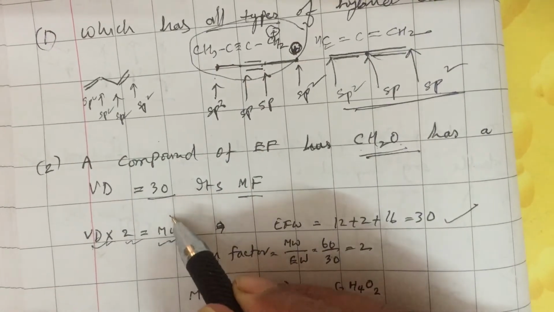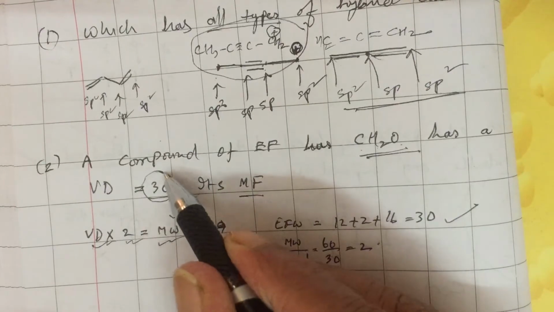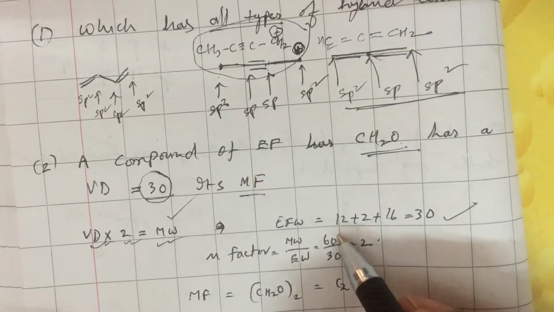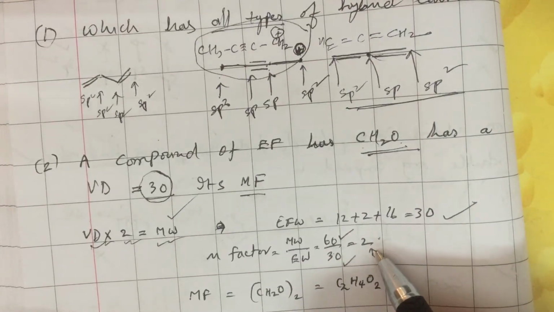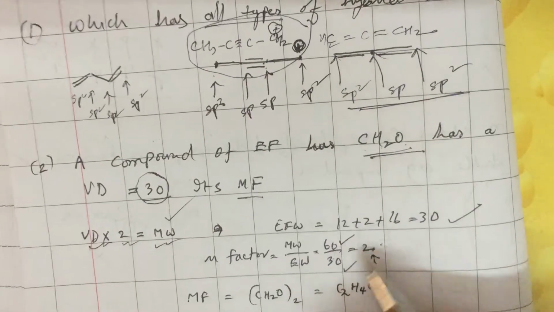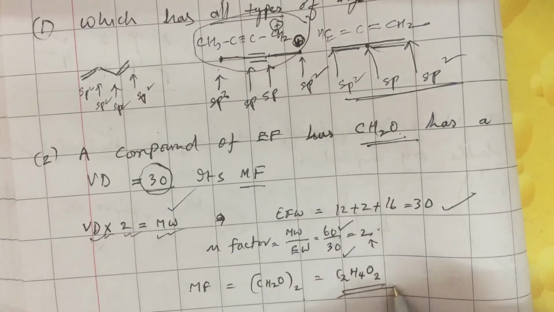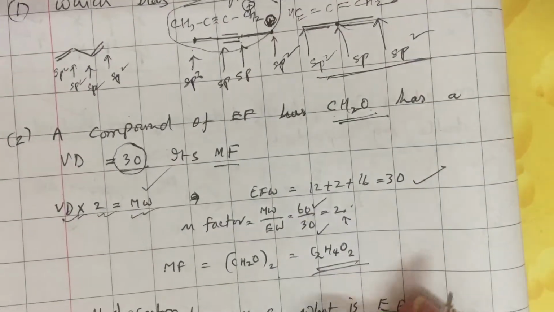In this case, molecular weight must be 2 into 30, 60. Now, if you divide the molecular weight by the empirical formula weight, you get the n factor. Here it is 2. Empirical formula into n factor gives the molecular formula. So, the molecular formula of this compound is C2H4O2.